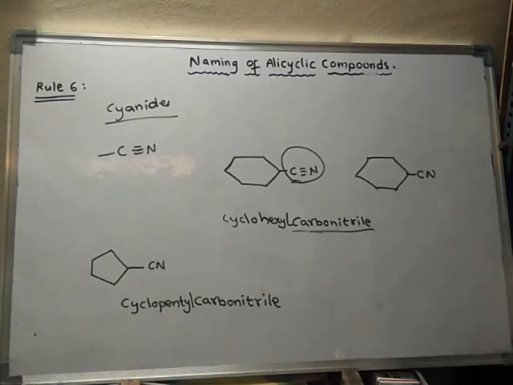So like this the name of the compound will go. Okay, right. The next concept is related to nomenclature of simple aromatic compounds. We'll learn the nomenclature of simple aromatic compounds in the next class.